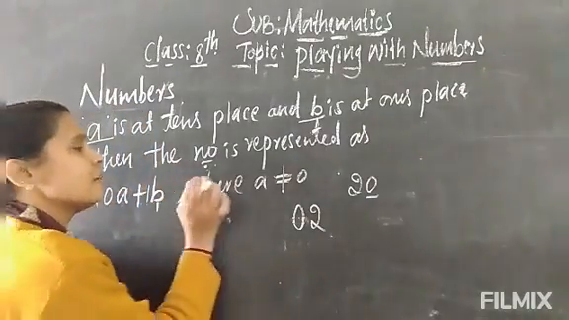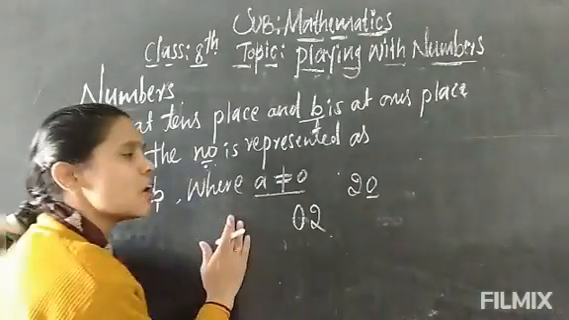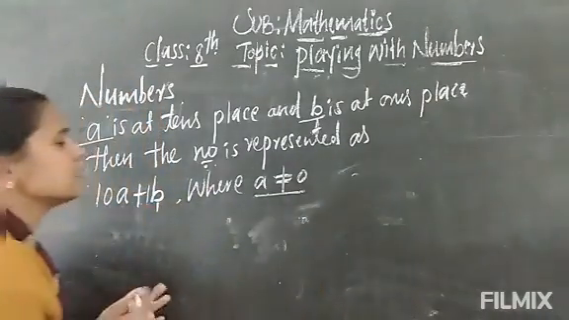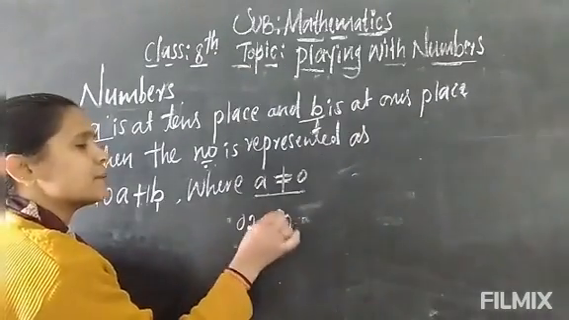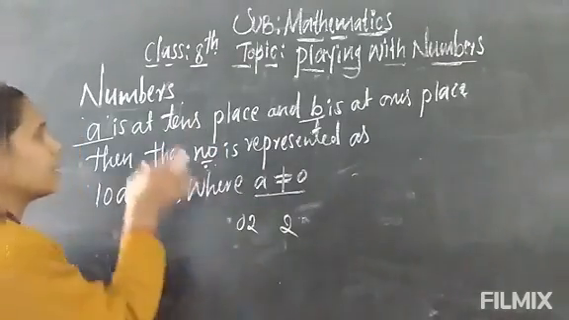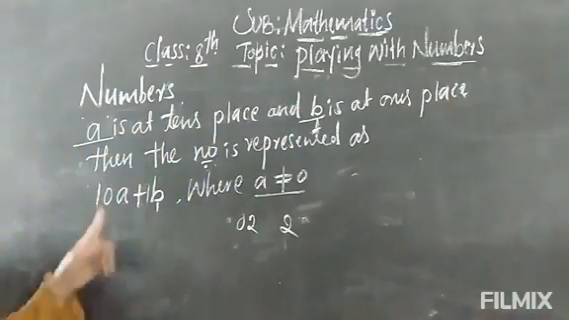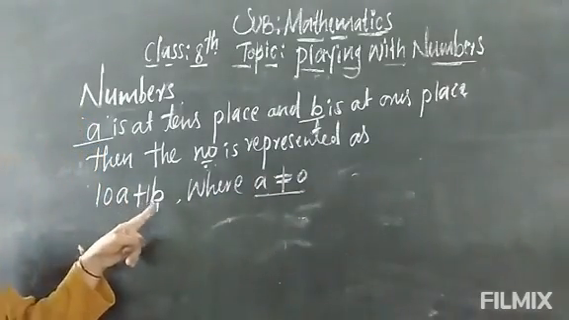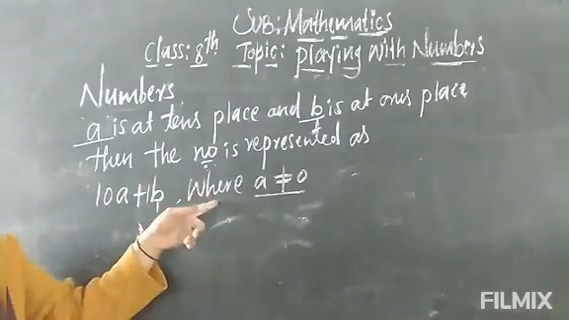So that's why we have to write A should not be equal to 0 when we consider a 2-digit number. Sometimes it is a 1-digit number, but we are considering the 2-digit number with A at the tens place and B at the ones place. Then the number is represented by 10A + B, where A is not equal to 0.